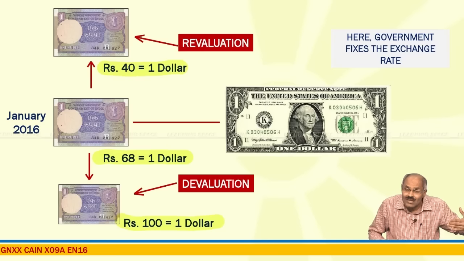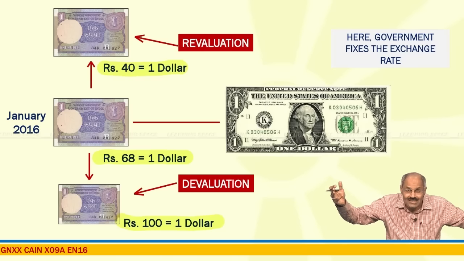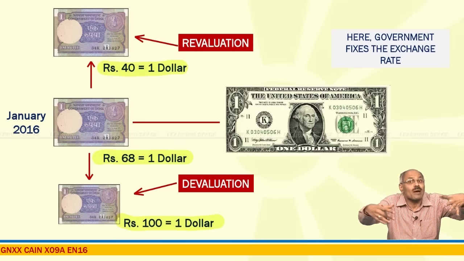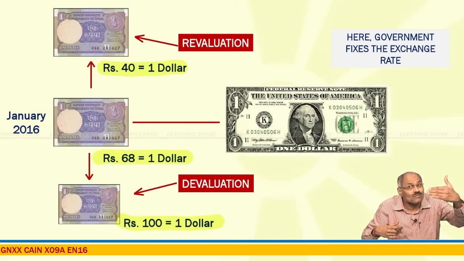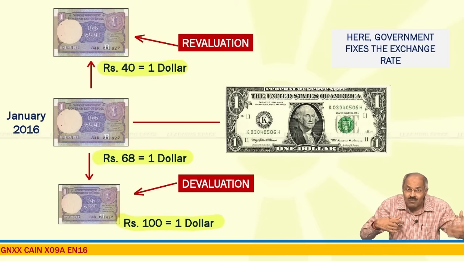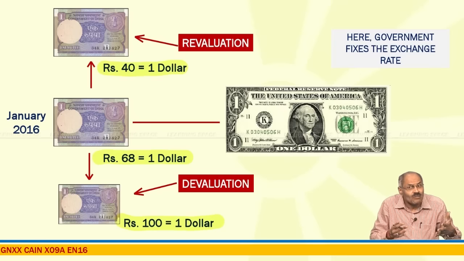In our country the currency is normally left to the market forces with rare interference by the Reserve Bank of India. That's why our exchange rate system is known as managed float. Please don't forget, I have taken this only as an example.